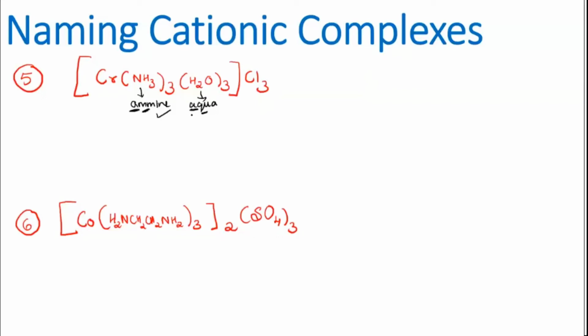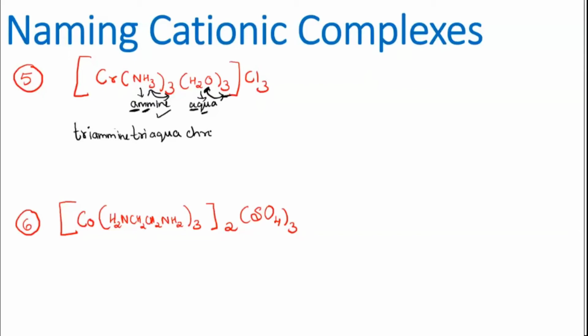So what will be the name finally? Correct. Very good. So it will be tri, 3, no? NH3 is 3 times, so triamine, then triaqua, because again 3 molecules of water are there. You can see here 3 molecules of water, and 3 molecules of NH3. So triamine, triaqua, and then going to the metal, that is Cr, chromium.